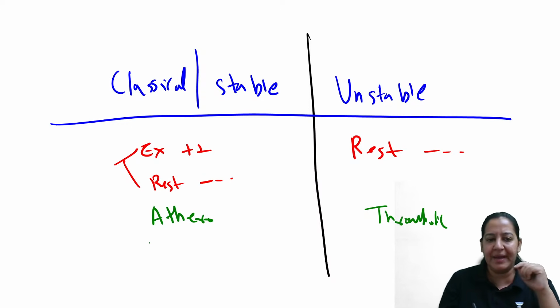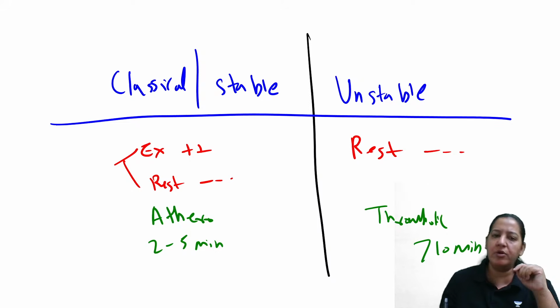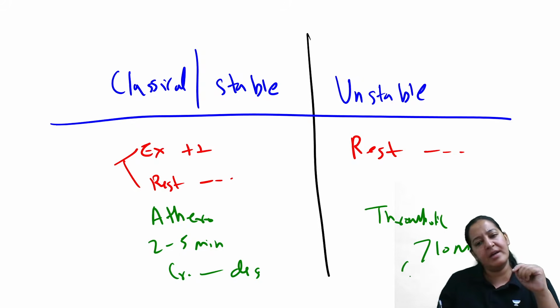One more difference, here pain lasts for 2 to 5 minutes. Here pain lasts for more than 10 minutes. One more difference, here pain is crescendo, decrescendo. That is the nature. Here it is always crescendo.